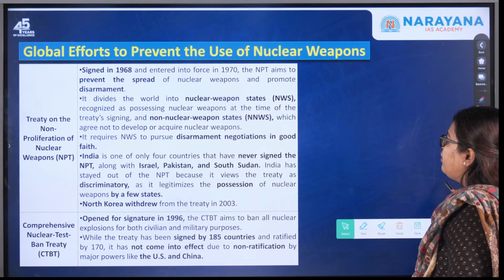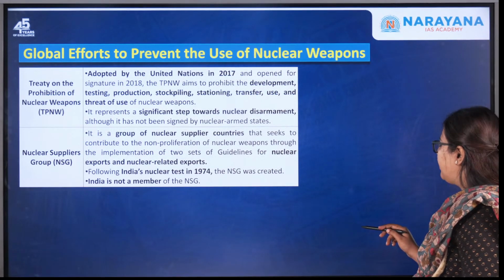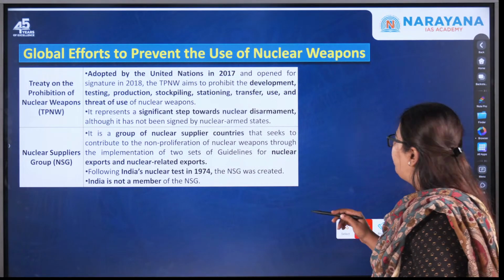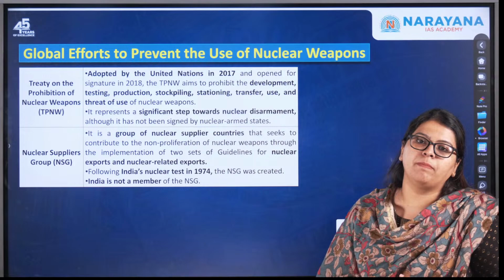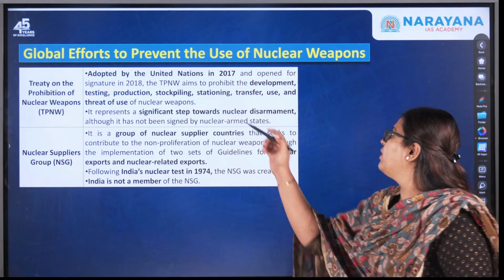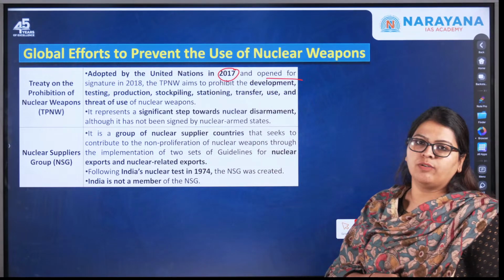Moving forward, let us understand the next treaty, the Treaty on the Prohibition of Nuclear Weapons. This was adopted by the United Nations in the year 2017, again important, and it was opened for signature in 2018.